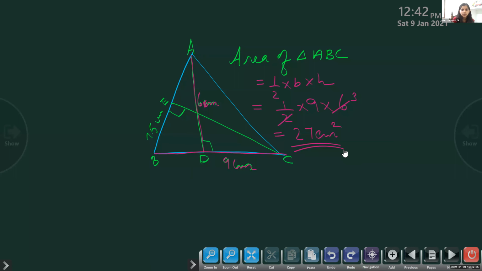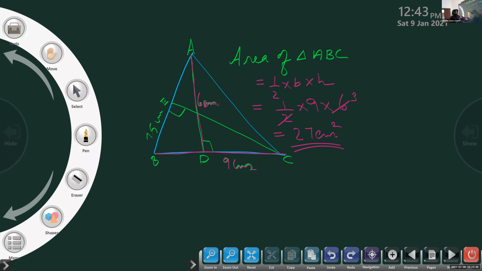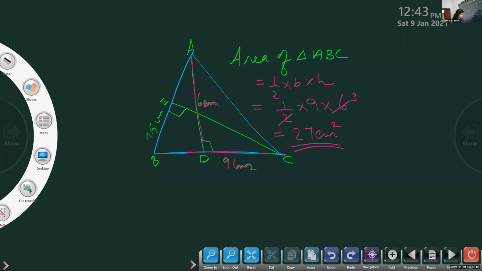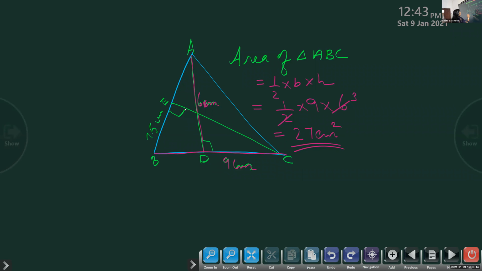Now, what is the length from C? Now we have to find the height. Okay, listen. We know that this is the triangle. I'll just try to color it. The page number is 217. So we know that the area of the triangle is 27 centimeter square.